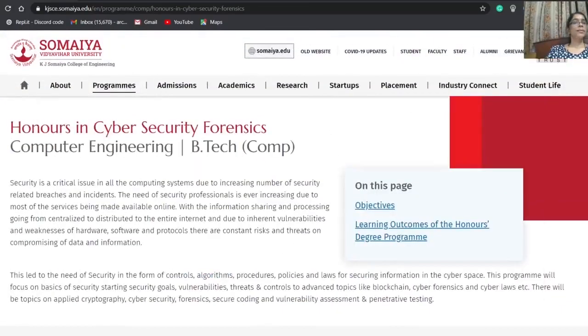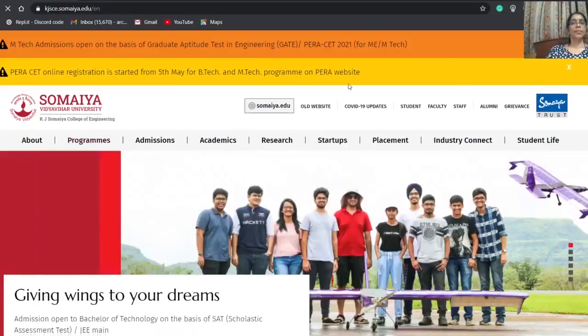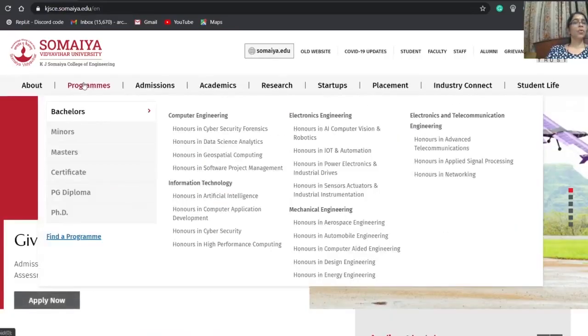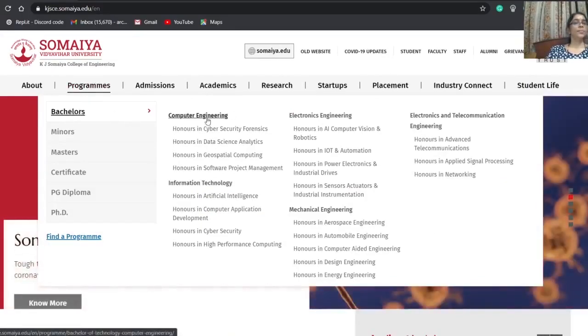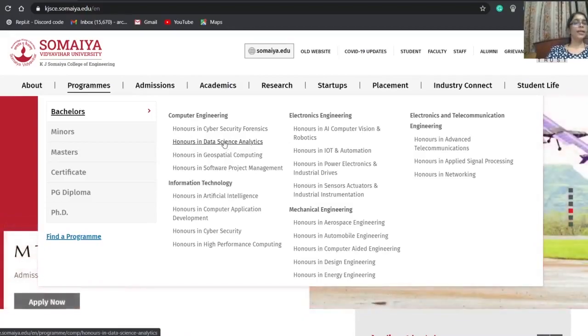You can go back, go to Programs, Bachelor's. Under computer engineering, all the 4 honors programs are listed. So you can click on any of the programs for which you are seeking more information.